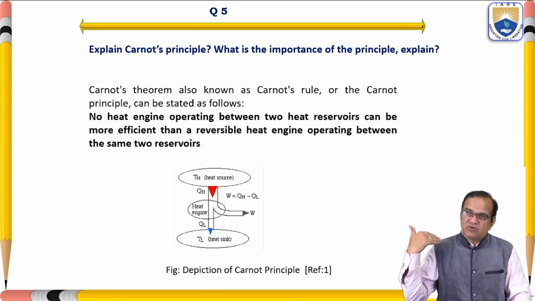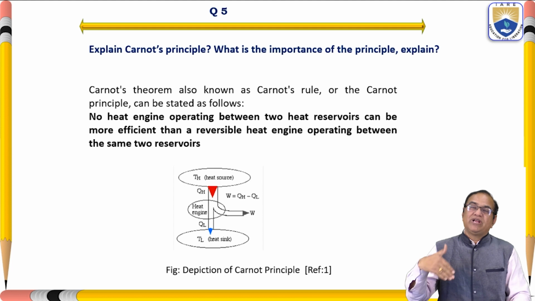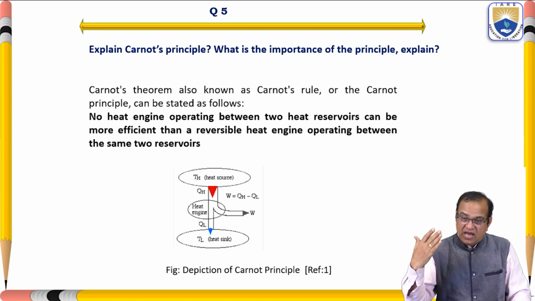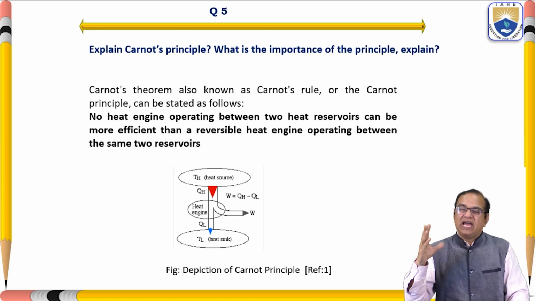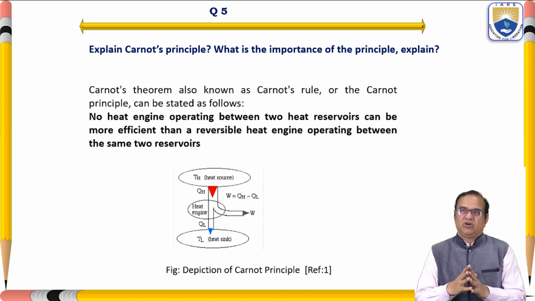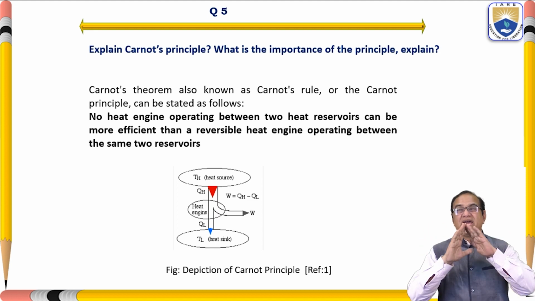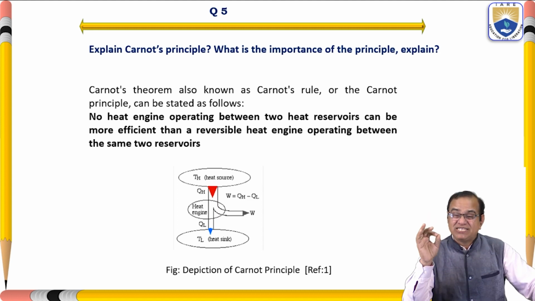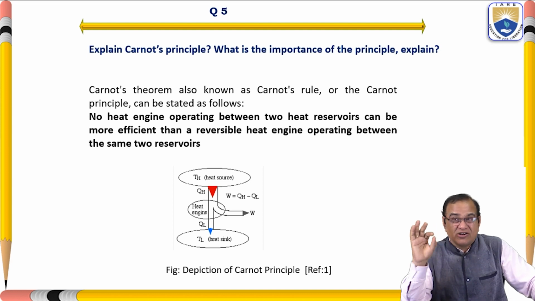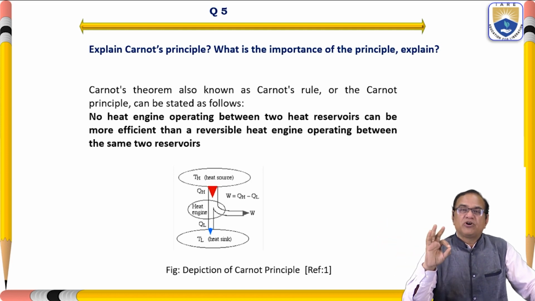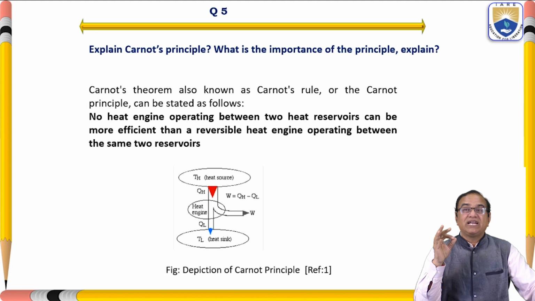That is reversible adiabatic compression, reversible adiabatic expansion, reversible isothermal heat addition, and reversible isothermal heat rejection. If you have all reversible processes, then it will give the maximum efficiency, and that maximum efficiency is also not 100%. No one can produce any efficiency more than 100%.